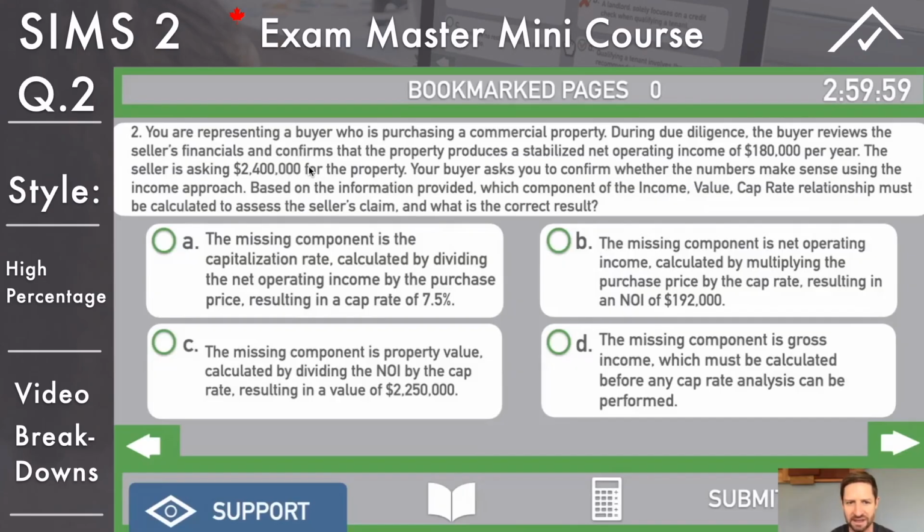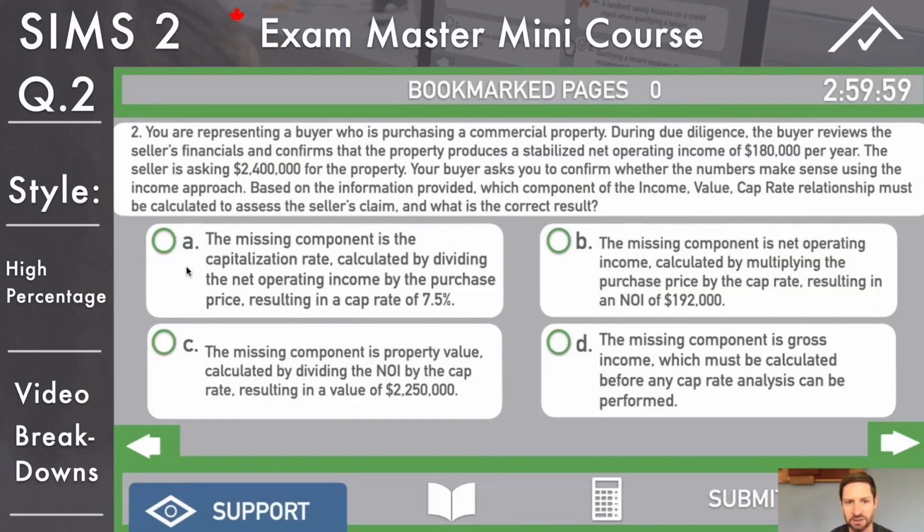Okay, so which one is missing, type thing? You might get a couple like this as well. This is essentially a math question, so you'd just go through them all. You'd pop up your little calculator and do it. If you don't know how to do it yet, we're going to break it down, of course. You're going to see cap rate questions often. I think I even have another one coming up too, because I've heard as many as 15 cap rate questions on a 46 question exam. It can be very high, and they mix it up like this.